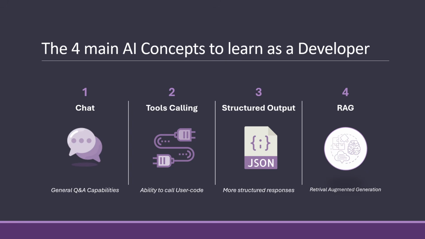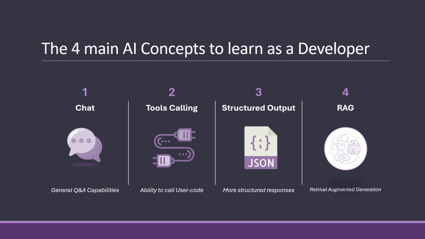But let's jump into what we are actually here to learn about. And that is what I call the four main concepts of AI. There's a bunch of things in AI, of course, but these four are the four pillars of everything you need to do. I would say that if you know these four, you can do 90% of everything you need to do with AI. There will be a few other things after the fact, but these take you 90 to perhaps even 95% of the way.